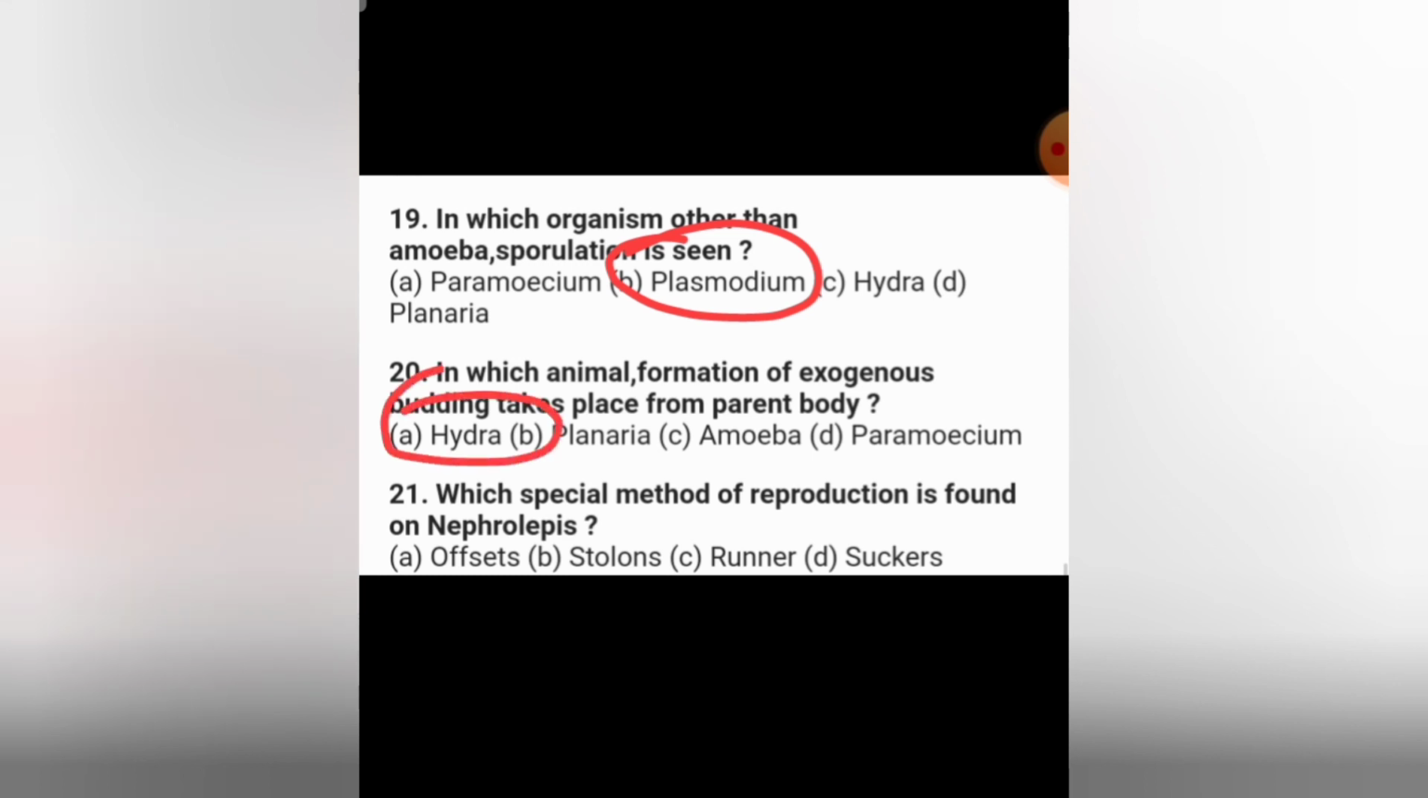Next, which special method of reproduction is found in Nephrolepis? Nephrolepis is a kind of fern, pteridophyte. So in Nephrolepis, it's a fern. The type of special reproduction we are going to find is through the help of stolons. So vegetative propagule is stolon, which helps in the vegetative reproduction of Nephrolepis.